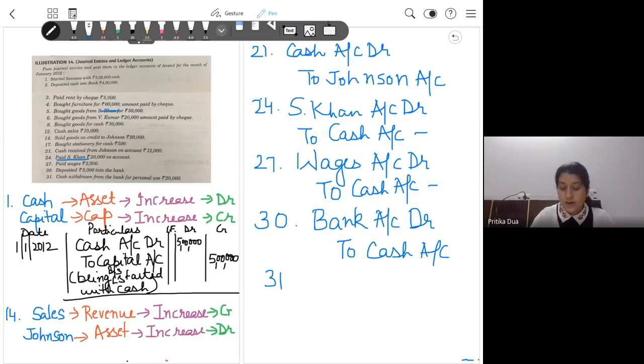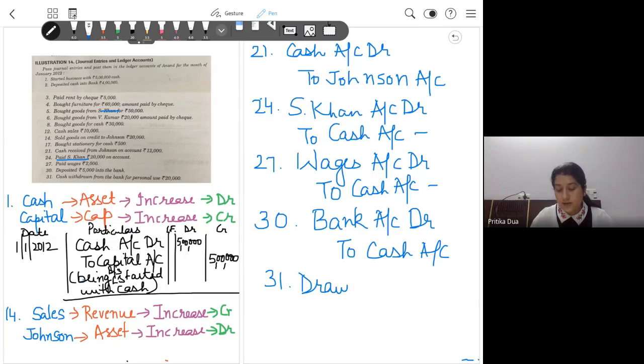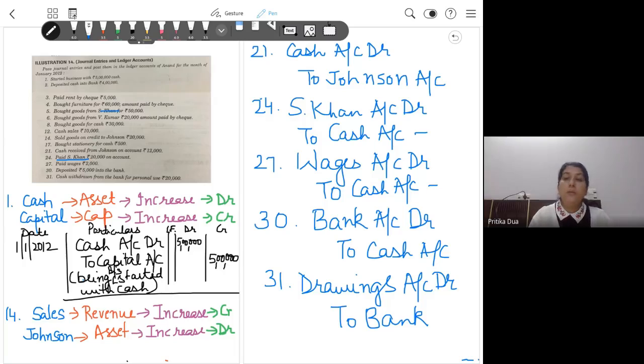So the entry becomes, yes, Ritesh and Sahil, you are correct. Drawings account will be debited. Your capital is reducing by the amount of drawings, and bank account is also falling. Bank balance is also falling. So bank account will be credited.